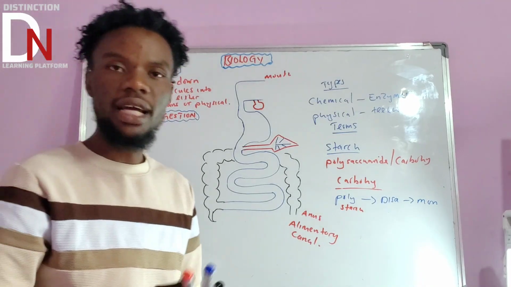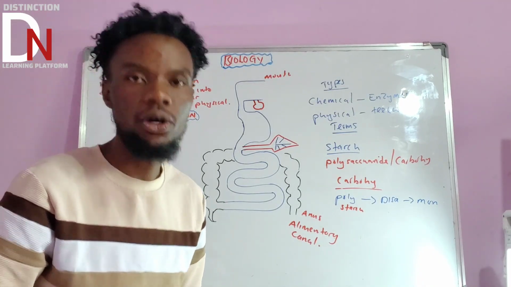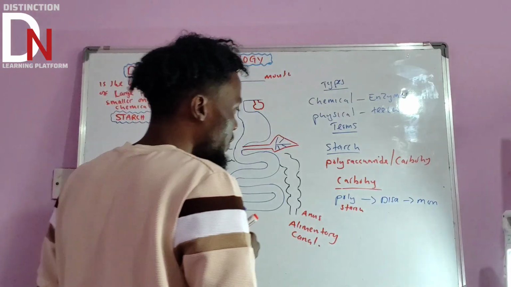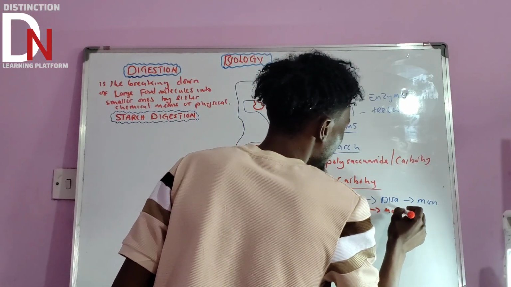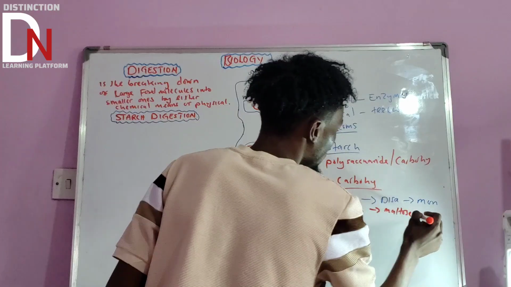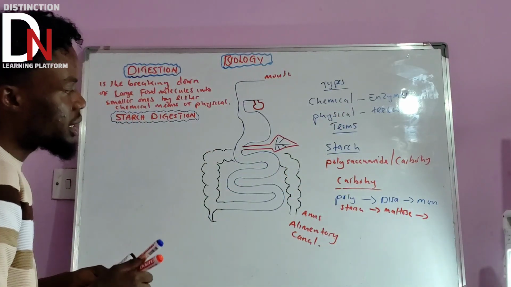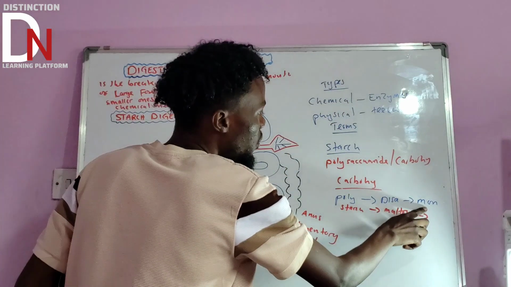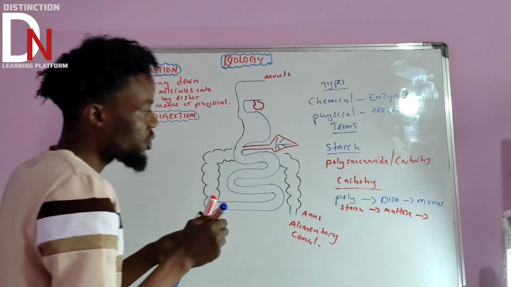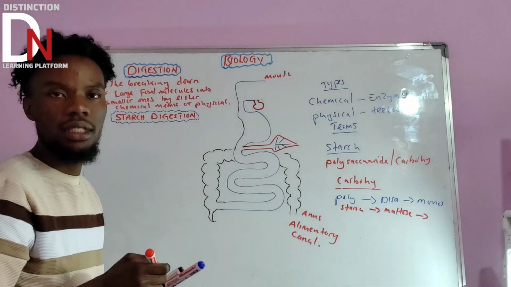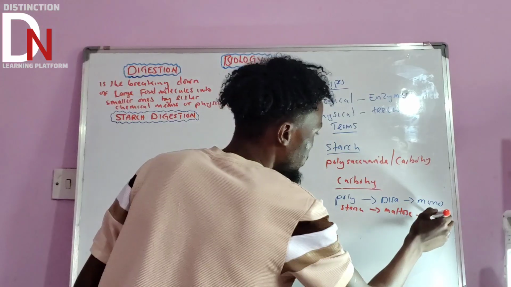A good example of a disaccharide is what we call maltose. You need to be aware of these terms because we'll be using them. And a good example of a monosaccharide is what we call glucose.